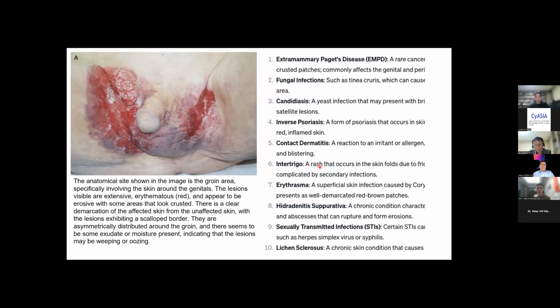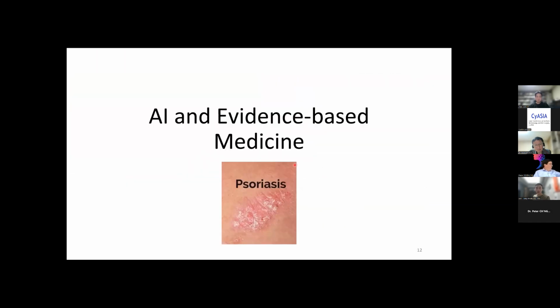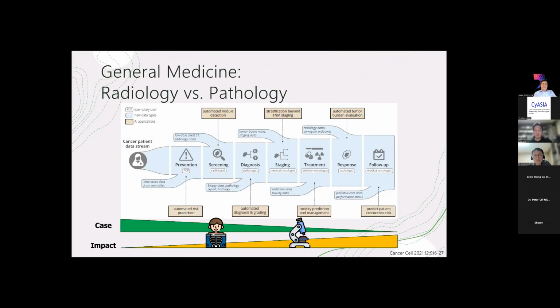diagnostic approach. So in this section, I will introduce how AI can contribute to evidence-based medicine, using psoriasis treatment as an example. In contrast, the pathology domain doesn't have as many data sets as radiology because it is mainly used as a confirmatory test, which was a limitation in developing AI models in the early days.